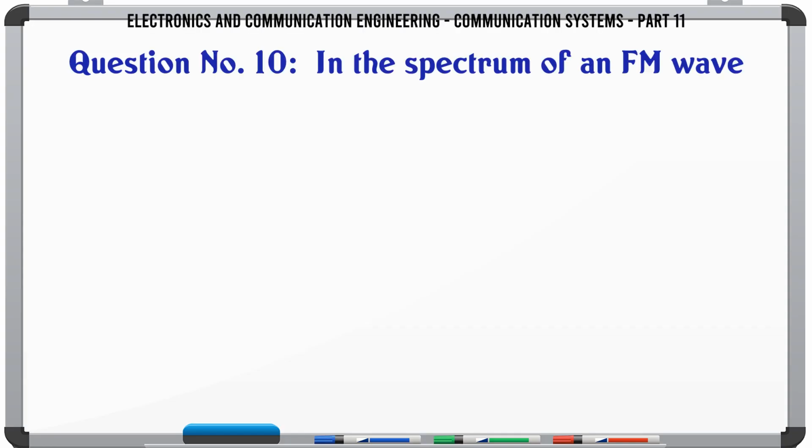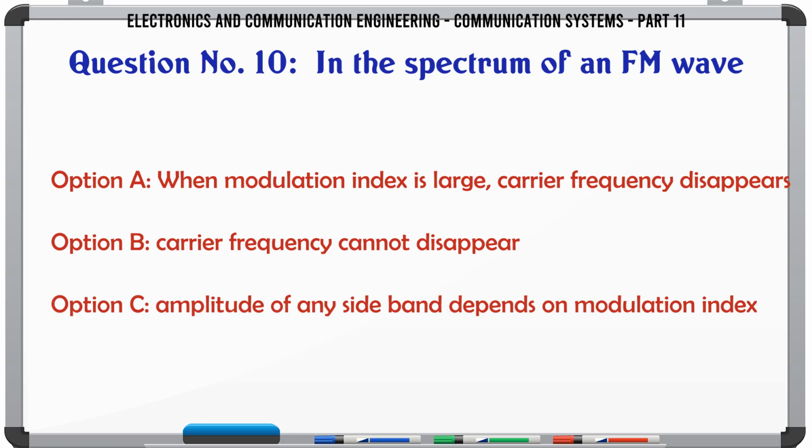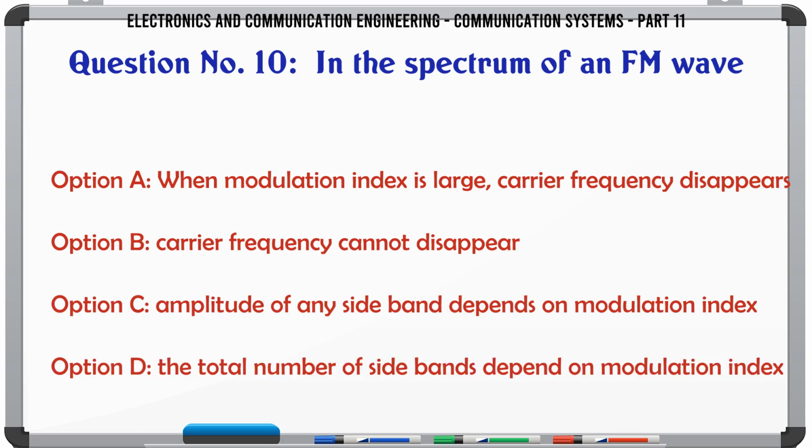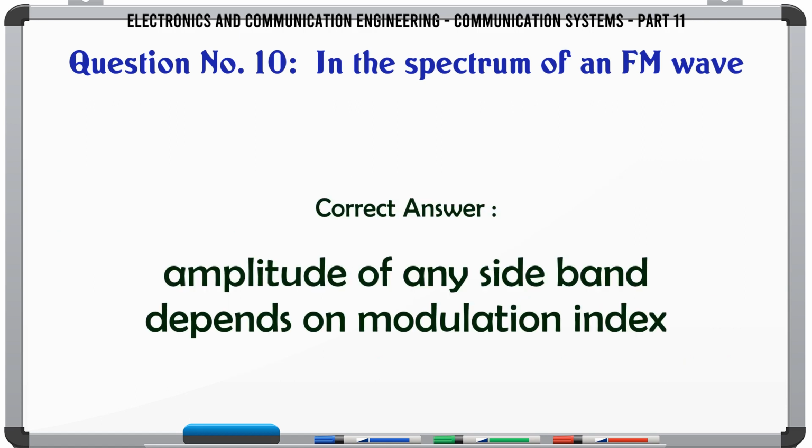In the spectrum of an FM wave: A, when modulation index is large, carrier frequency disappears; B, carrier frequency cannot disappear; C, amplitude of any sideband depends on modulation index; D, the total number of sidebands depends on modulation index. The correct answer is amplitude of any sideband depends on modulation index.